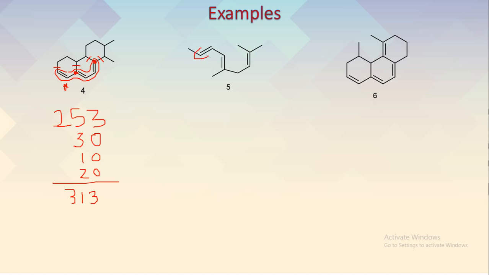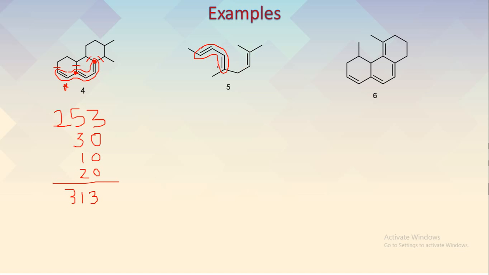Then take another example. This is again a non-cyclic or acyclic diene system. I can see here double, single, double, then single here, then single here, then here there is no double bond, so conjugation has not been extended, right? So the conjugation has stopped here, so we should not consider this double bond. And here you can see double, single, double, single, then single, double, single. So there is no conjugation here, so this double bond is not making conjugation, so we should not consider this.